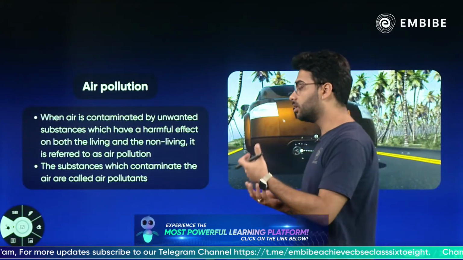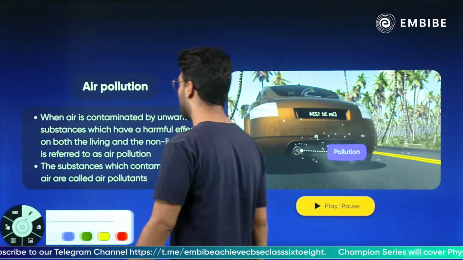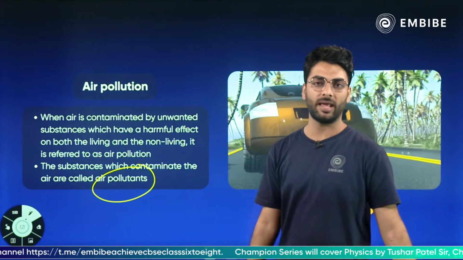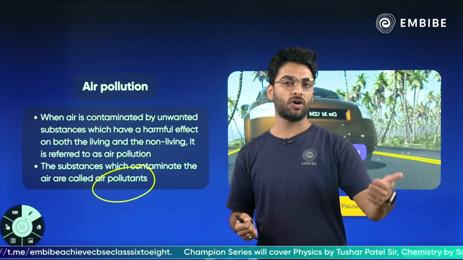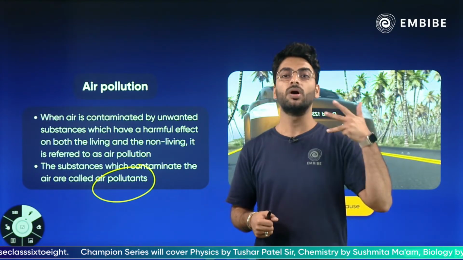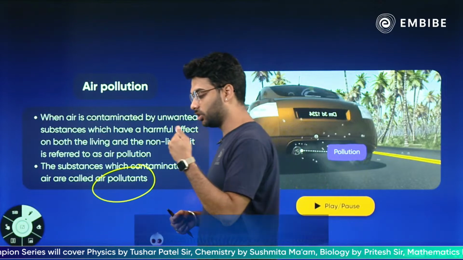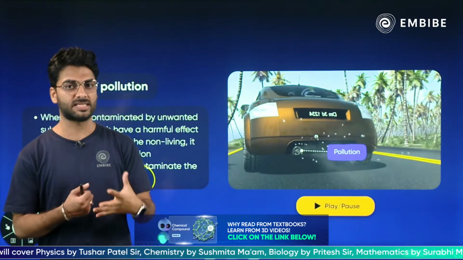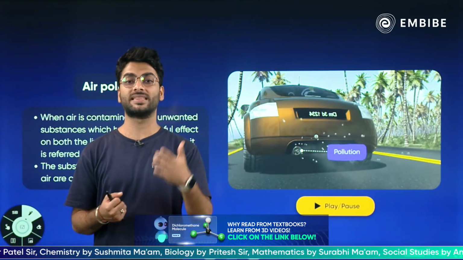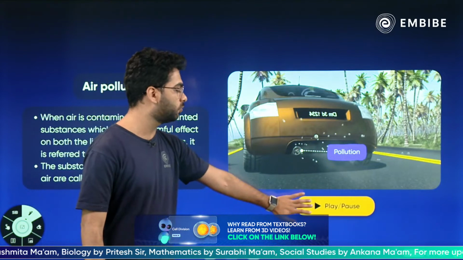The substances that contaminate air are called air pollutants. They can be your sulfur oxides, your nitrous oxides, your methane, your carbon soot, H2SO4, your sulfuric acid, sulfurous acid. All of these are the pollutants that contaminate or pollute the air.